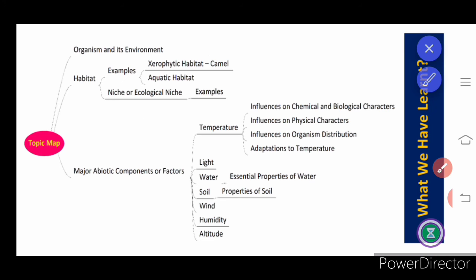Next we will learn about the topic map. So far we have learnt about the xerophytic camel and the aquatic habitat. We have learnt about the pond and different layers in the pond, how the organisms adapt to live in the surface, column and bottom with the help of modifications in their mouth. And then temperature influences, we have learnt in detail about light, water, soil, wind, humidity and altitude. We have learnt about all these things in this class.